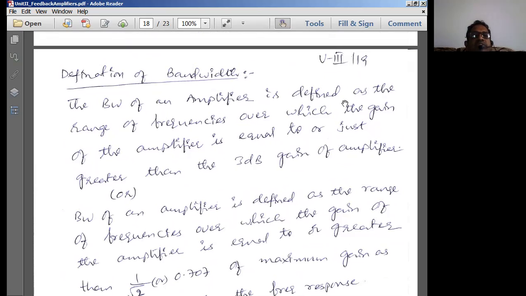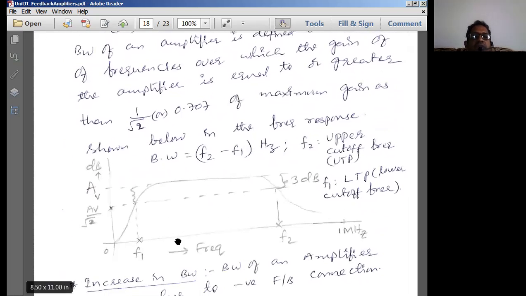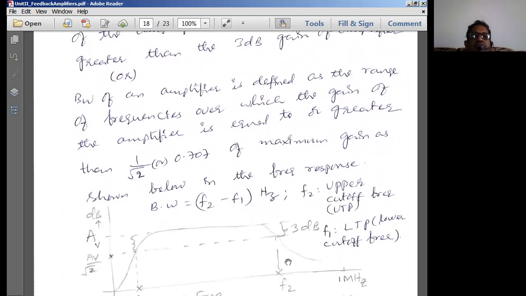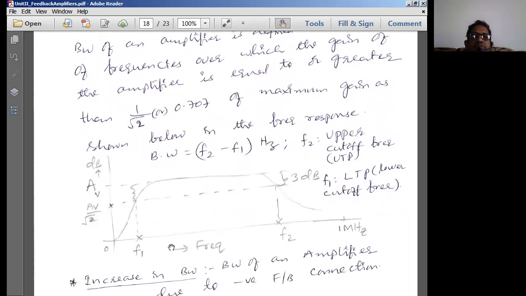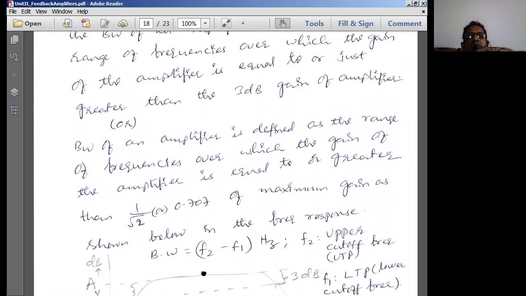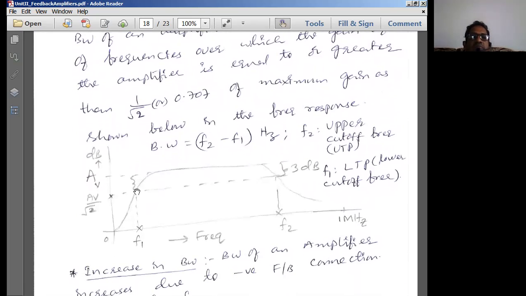The bandwidth of an amplifier is defined as the range of frequencies over which the gain of the amplifier is equal to or just greater than the 3 dB gain of the amplifier. This is the definition. From this particular figure, the bandwidth is the range of frequencies, f2 minus f1, over which the gain of the amplifier becomes just equal to or greater than the 3 dB gain.